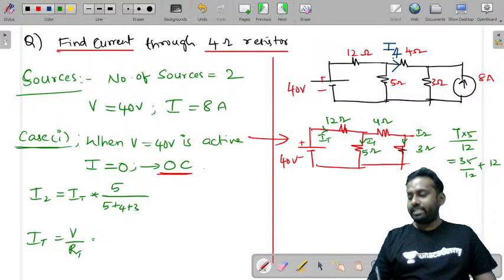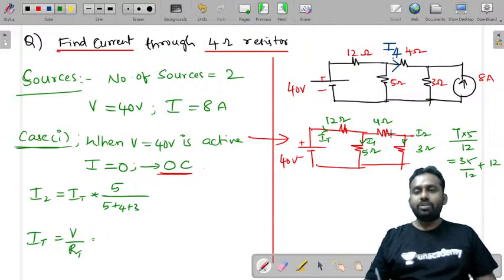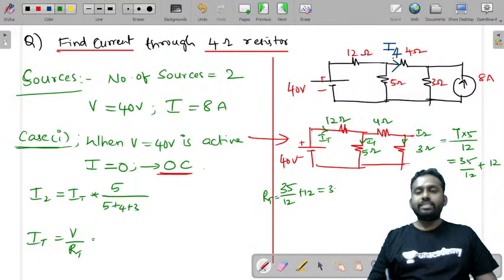So 4 plus 3 is 7. So 4 plus 3 is 7 here. So 4 plus 3 is 7 and in parallel with 5. So 7 in parallel with 5 what will it be? 7 into 5 by 7 plus 5. 7 plus 5 will be 12. Like 7 into 5 is 35. And this combination is in series with this. That is 35 by 12 plus 12 is what? R total. So that is 35 plus 12 into 12, 144 by 12. That is 179 by 12.